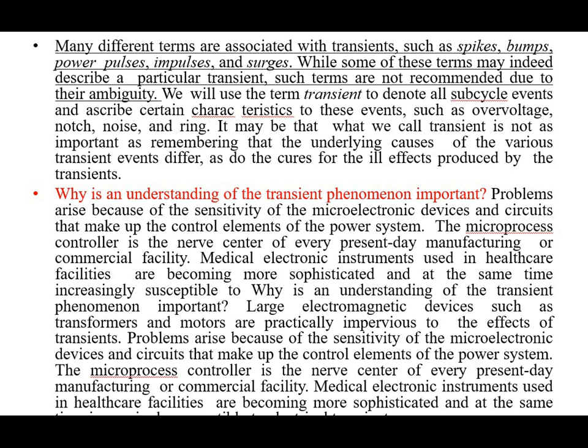So the bad effect of transients will impact this sensitive equipment. That's why it is very important to suppress this kind of transient in the power system for the proper working of this sensitive equipment.